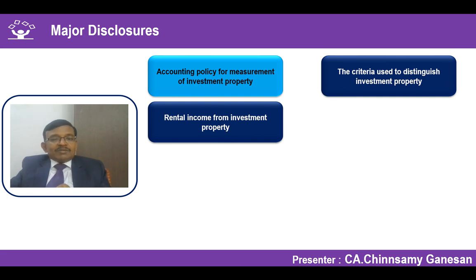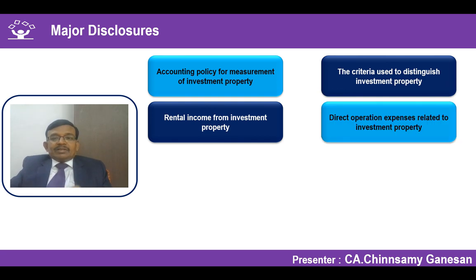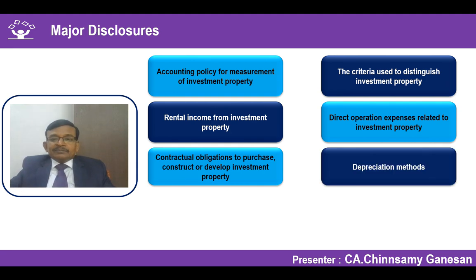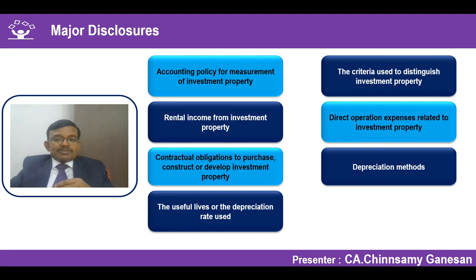The rental income from investment property should be shown separately. Direct operating cost relating to investment property is not your operating cost of the business. Accordingly, it should be shown separately. Whatever contractual obligation you have, commitment, contingencies, and other things for purchase, construct, or for development of investment property, that should be disclosed as part of your commitment and contingencies in the notes and accounts. What is the depreciation method used in respect of the investment property? How you have determined the residual value, etc., also comes into the discussion, including the useful life which you have determined.